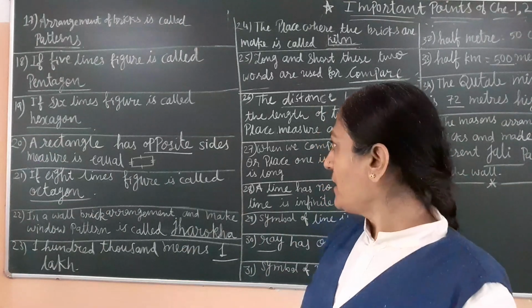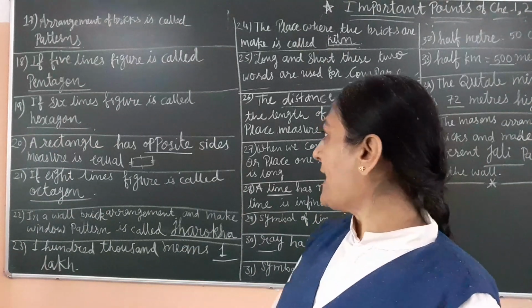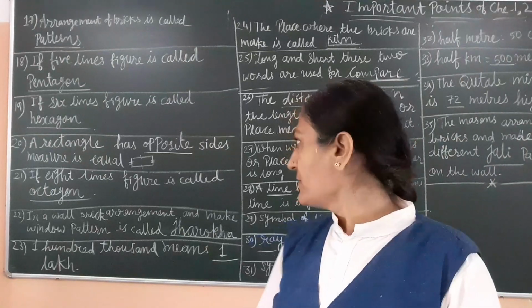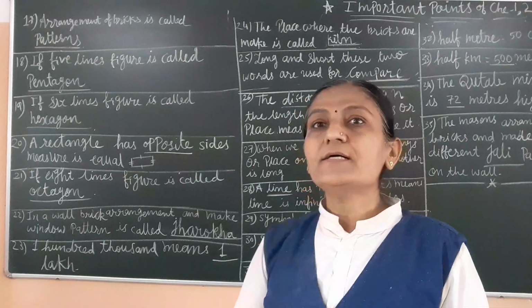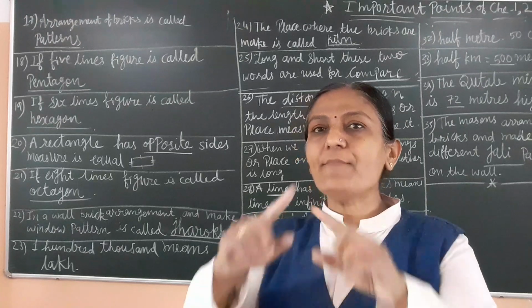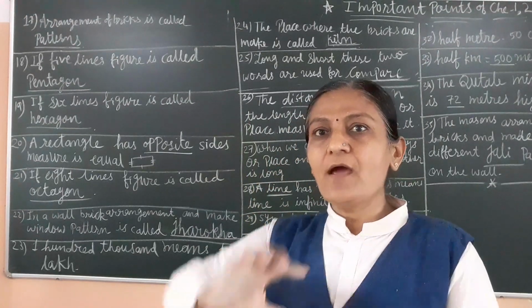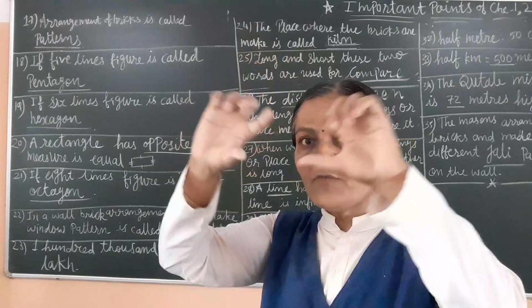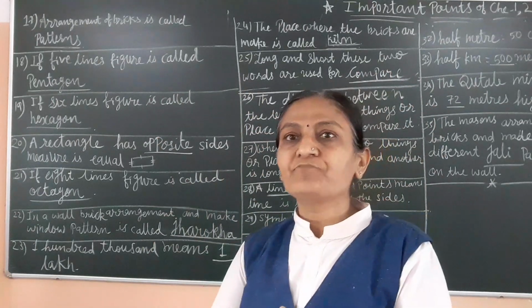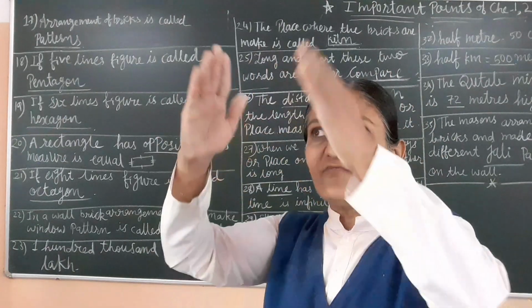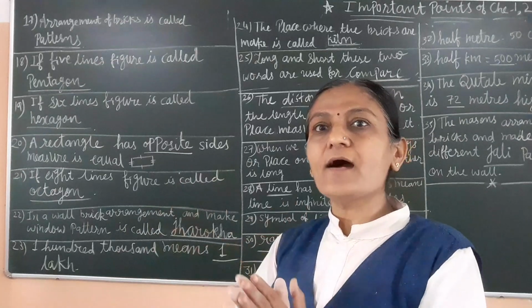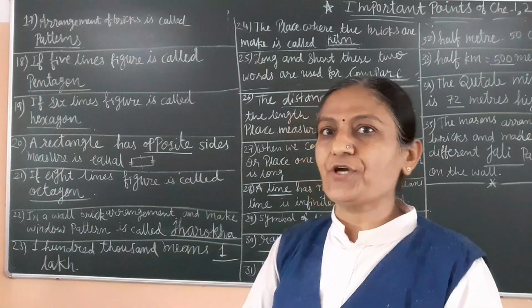In a wall, brick arrangement to make a window pattern is called jarukha. Jarukha means one type of window, but this window is made with the brick pattern. If you arrange the bricks in this way so that it looks like a window, it is called jarukha.